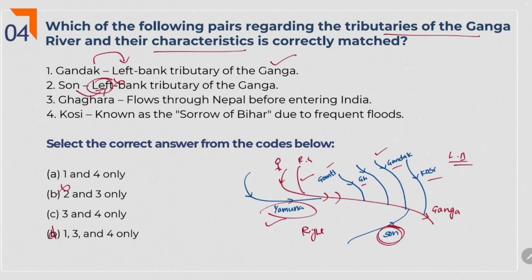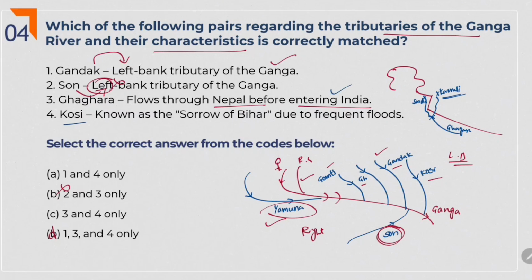Gagara flows through Nepal before entering India. Yes, actually if you see the India map, it will be like this. There is a river named Sarada in Uttarakhand, and the Karnali river in Tibet. The Karnali river flows like this through Nepal and the Sarada river flows like this. Here they will meet, and from here the river Gagara starts. So Gagara flows through Nepal before entering India. Yes, the Karnali flows through Nepal. So Gagara flowing through Nepal is the right option.